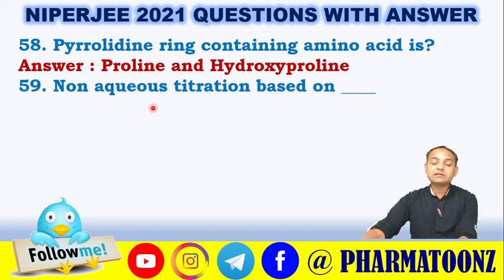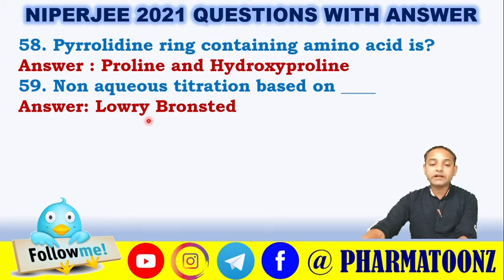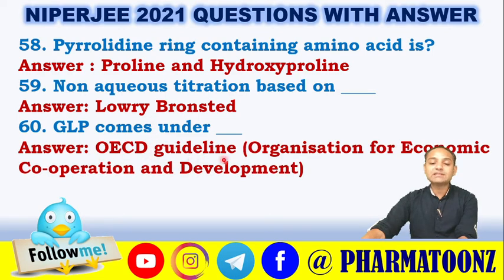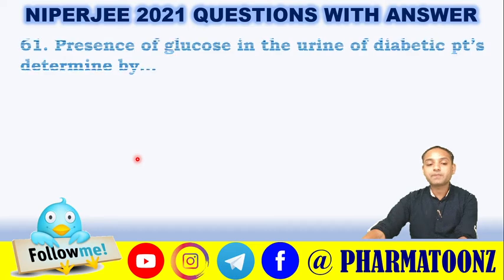Non-aqueous titration is based on, so Lowry-Bronsted is the correct answer for that. GLP means good laboratory practice, which comes under the OECD guideline, that means Organisation for Economic Co-operation and Development. Sometimes the full form of OECD was also asked in the NIPER-G examination. So you have to remember GLP comes under the OECD guideline.